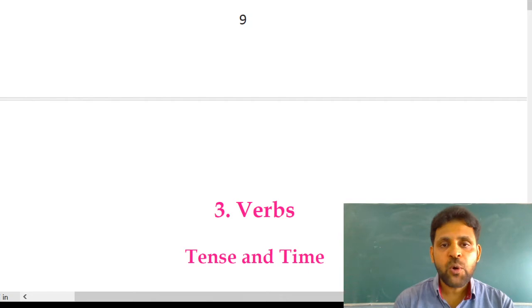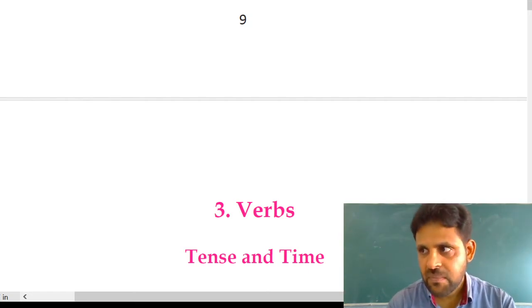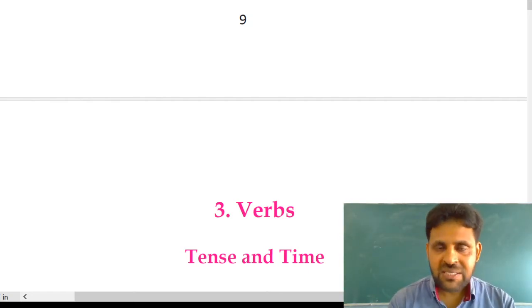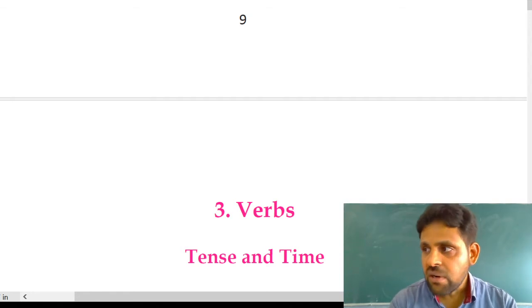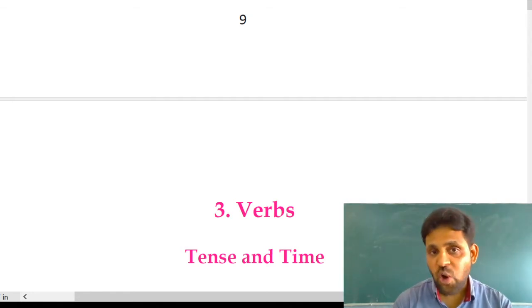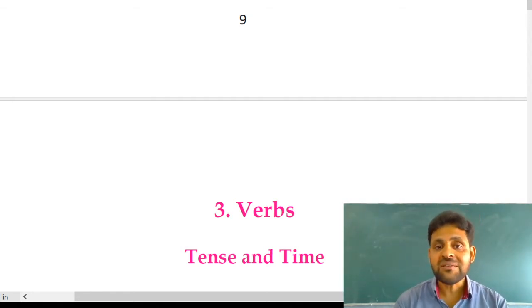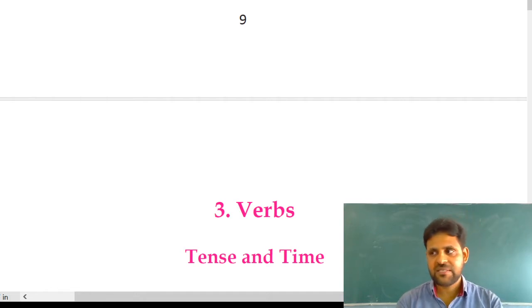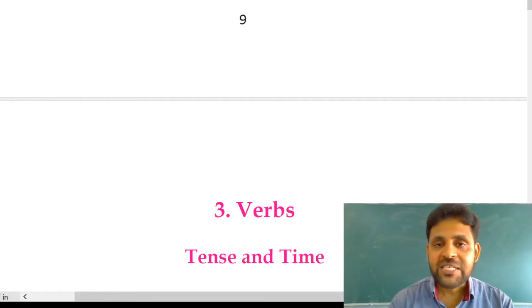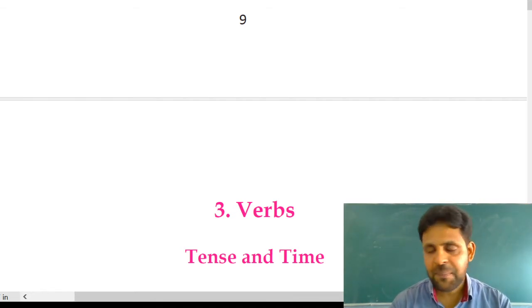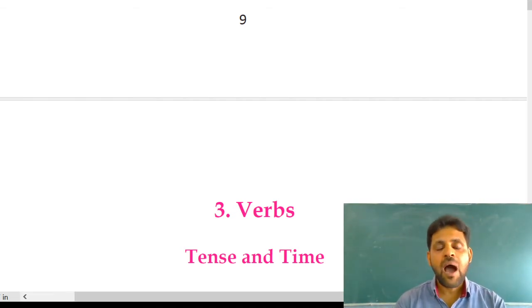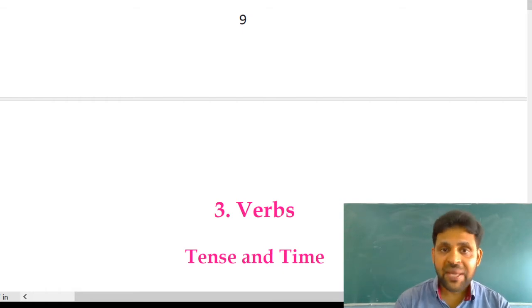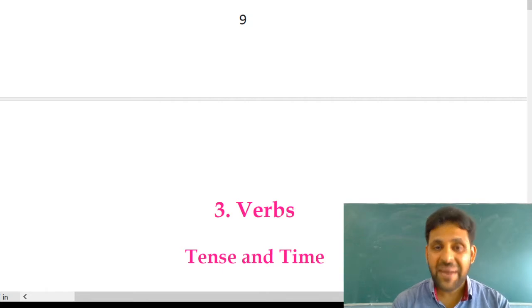Let me tell you what present tense is. Present tense is used when the verb shows that an action takes place at present. When a particular action is happening or takes place now, we consider it present tense.